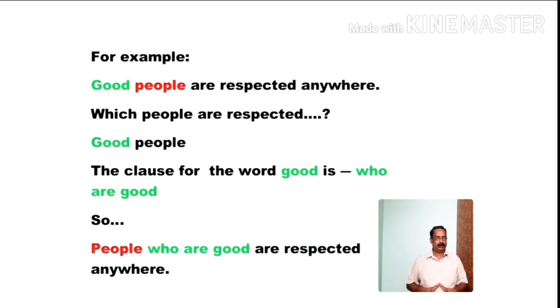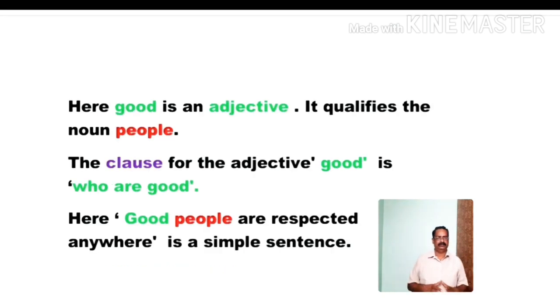People who are good are respected anywhere. People are respected anywhere. Which people are respected anywhere? Who are good. What kind of people are respected anywhere? Who are good. People who are good are respected anywhere means good people are respected anywhere. Then what is the difference? Is there any difference? No, not at all. But why should we use a relative clause instead of good, an adjective?